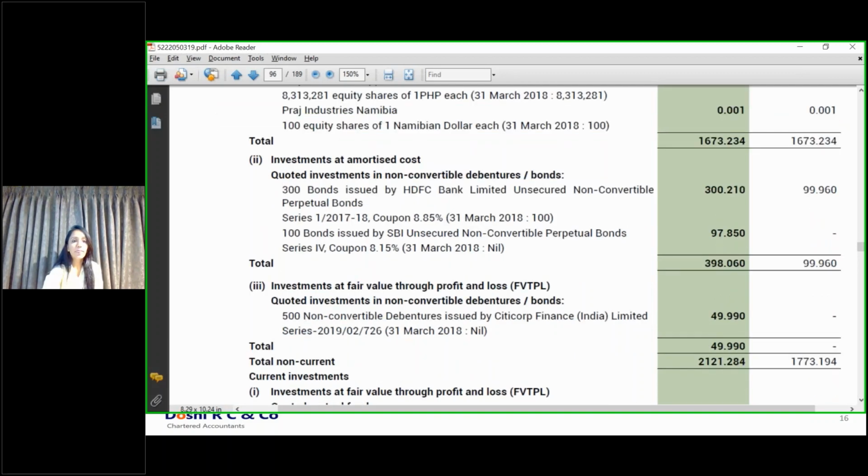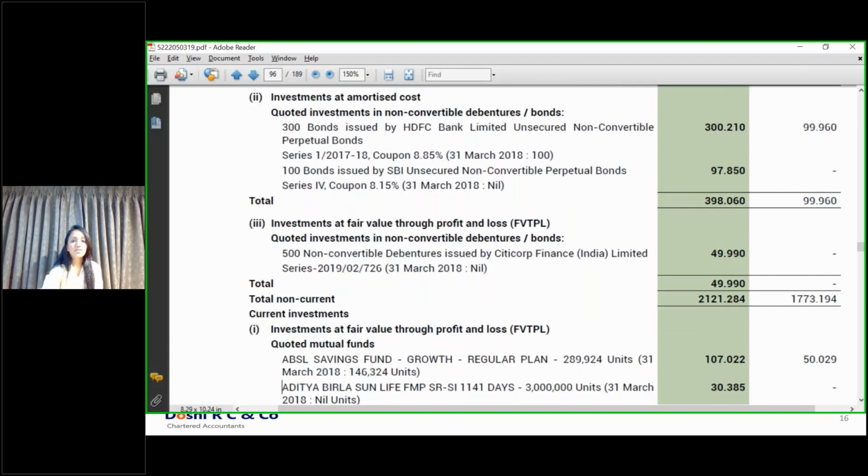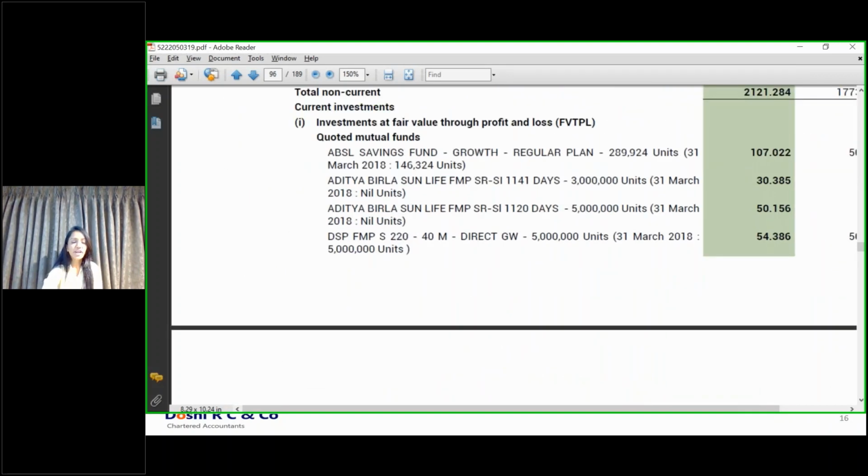So the first instrument is the mutual funds. In case of mutual funds, tell me, are you ever going to receive interest or principal portion? No, you are never going to receive interest or principal portion. And by default, mutual funds are in the nature of an equity instrument. So by default, mutual funds will never satisfy the SPPI test. And since it is not satisfying the SPPI test, by default, it is fair value through P&L classification.